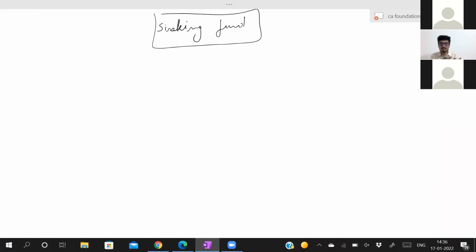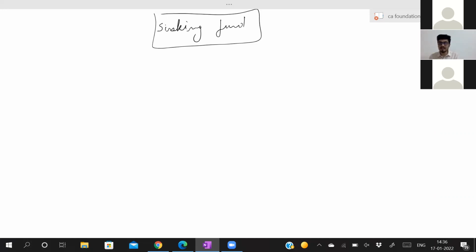Every year I will keep on saving some amount. Some amount I will set aside. This is for my machine after 10 years. Every year I will set aside 10 lakh. So at the end of the 10th year, I will get some amount. That is my sinking fund amount. I deposited something in my sinking fund. I kept aside something for plant and machinery after 10 years.